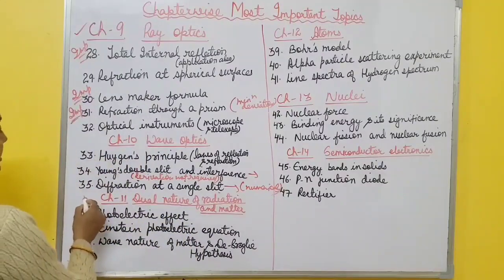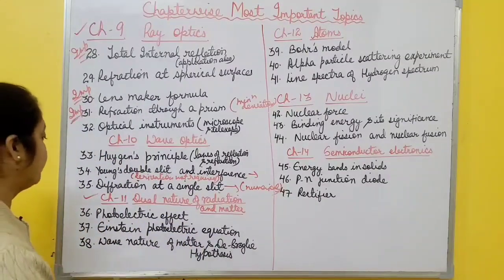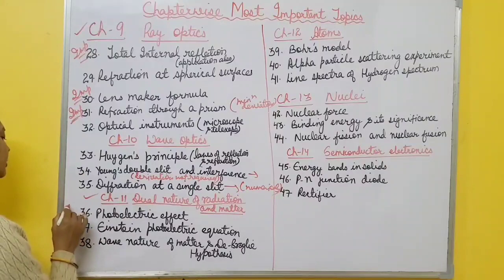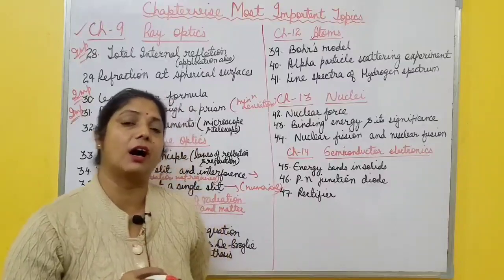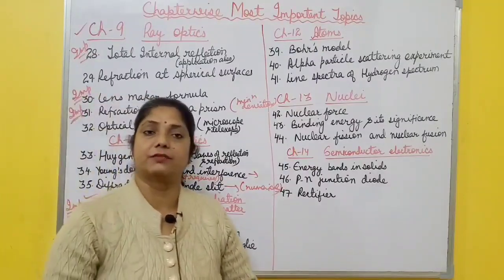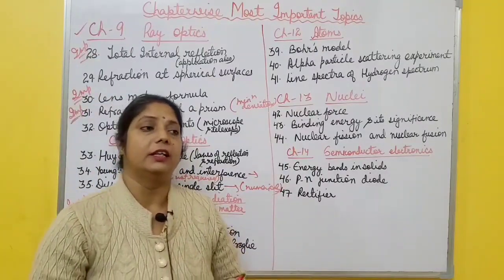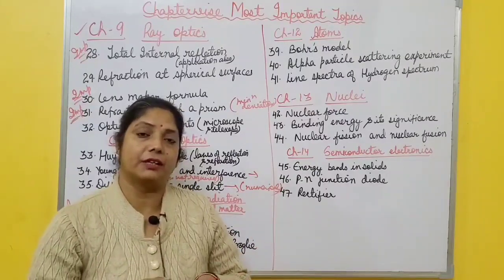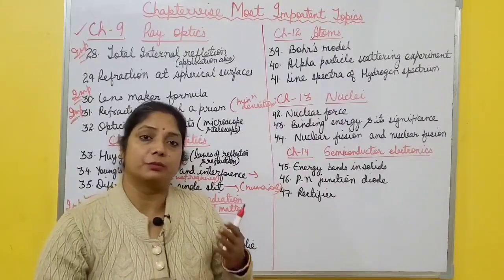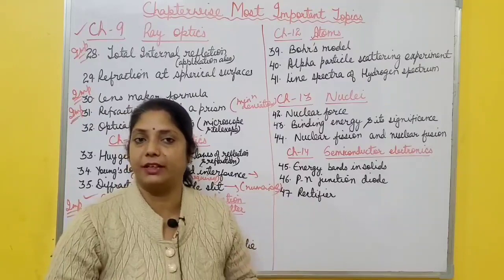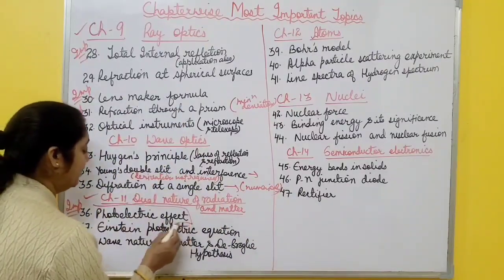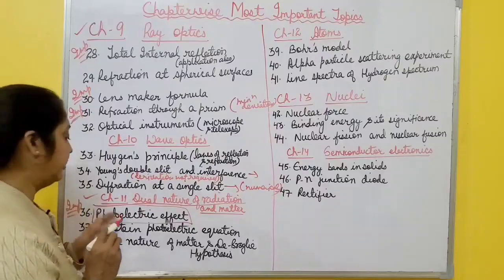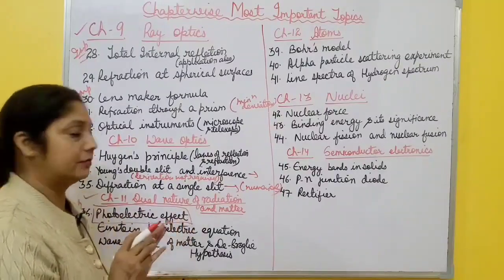Now, after this, chapter number 11, dual nature of radiation and matter. In this one, the most important topic is the complete study of photoelectric effect, the experimental study of photoelectric effect, how current changes with intensity of light. It depends on frequency of light. It depends on the potential, positive or negative. So this topic is very important. Photoelectric effect, everything you must know about this, right?